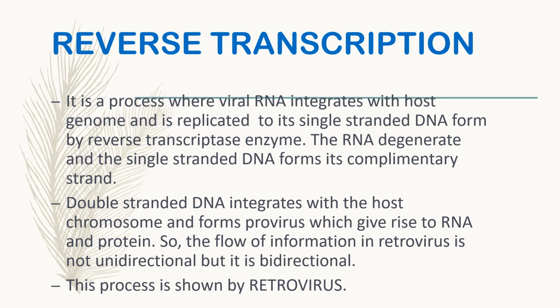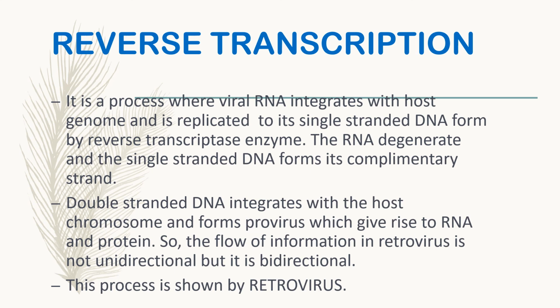And then what happens, when one DNA strand is formed, automatically the complementary strand of the same DNA forms, and the RNA degenerates, there is no need of RNA. So this double stranded DNA integrates with the host chromosome and forms the provirus. And this provirus gives rise to RNA and protein.